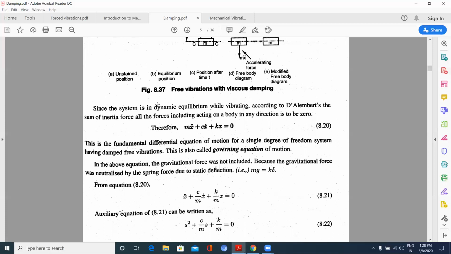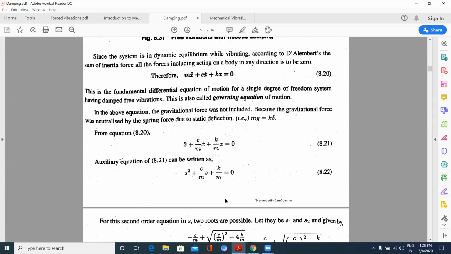Now this is the governing equation mx double dot plus cx dot plus kx. Now I am dividing the total equation by m. Then what I get is x double dot plus c by m x dot plus k by m x is equal to 0. Acceleration plus c by m into velocity plus k by m into displacement equal to 0.